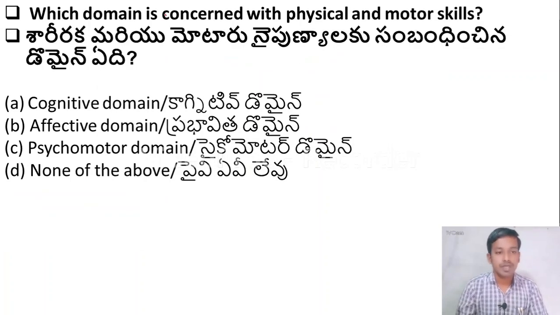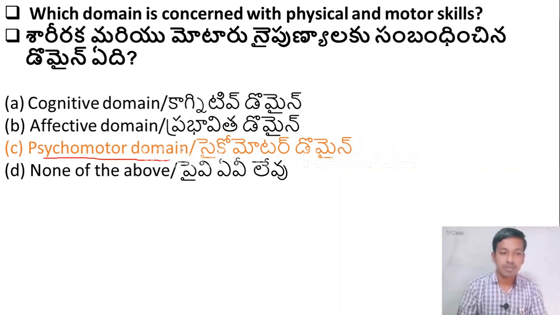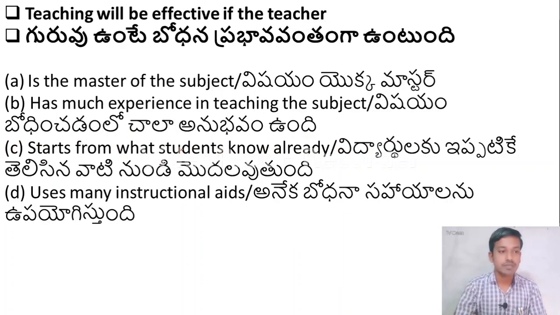Which domain is concerned with physical and motor skills? Option A, cognitive domain. Option B, affective domain. Option C, psychomotor domain. Option D, none of the above. Here the right answer is option C. Psychomotor domain is related to physical and motor skills. Please remember this. Let us move to the next question.